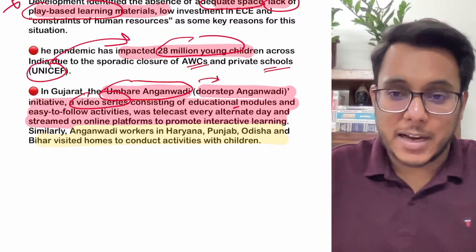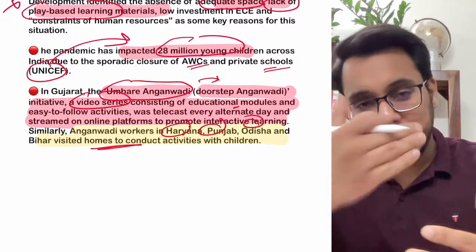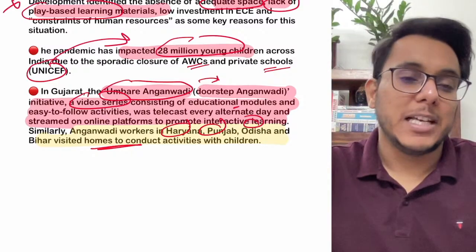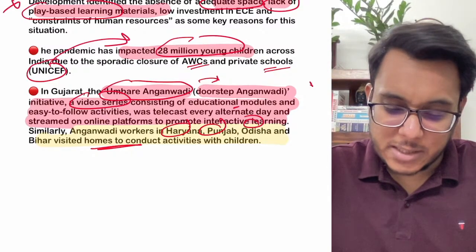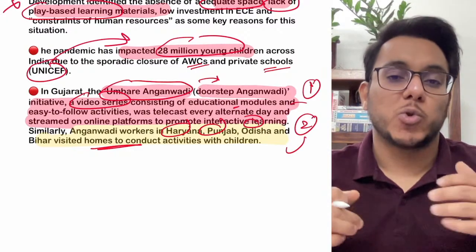Clear? After that, the Anganwadi workers in Haryana, Punjab and Odisha visited the homes, and at the homes they conducted activities with the children. So these two are very good examples. But guys, again here comes the resource crunch.